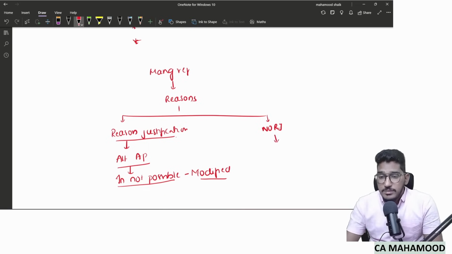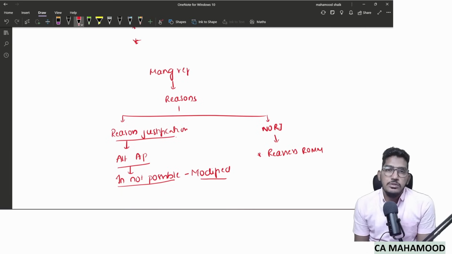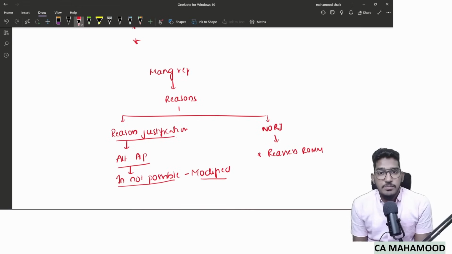So if there is no reasonable justification, what the standard will ask you to do is reassess the risk of material misstatement. What should I as an auditor do? Reassess the risk of material misstatement. Why? Because you got to know about the management now. When I try to communicate with a third party, they are giving me some reasons which are not at all valid, and they are stopping me from communicating with the third party. Now you got to know the true nature of the management, that they are not honest, that they do not have integrity. So that's why reassess the risk of material misstatement.